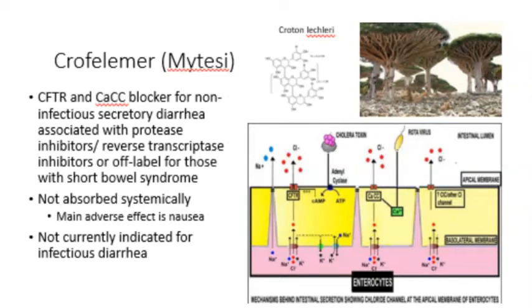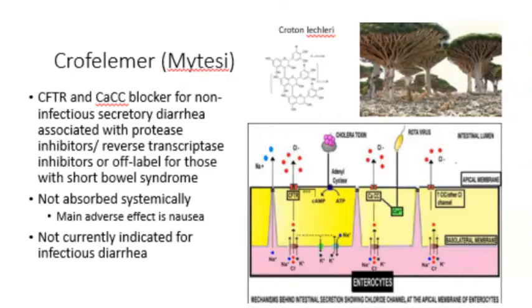In the lower diagram, we're looking at the intestinal lumen. It's depicting the cystic fibrosis transmembrane regulator, CFTR, which is activated by cyclic AMP to secrete chloride, causing watery diarrhea. In the case of cholera toxin especially, that can activate adenylyl cyclase. We also see that the rotavirus can activate the calcium-activated chloride channel, CACC, to cause secretion of chloride, leading to